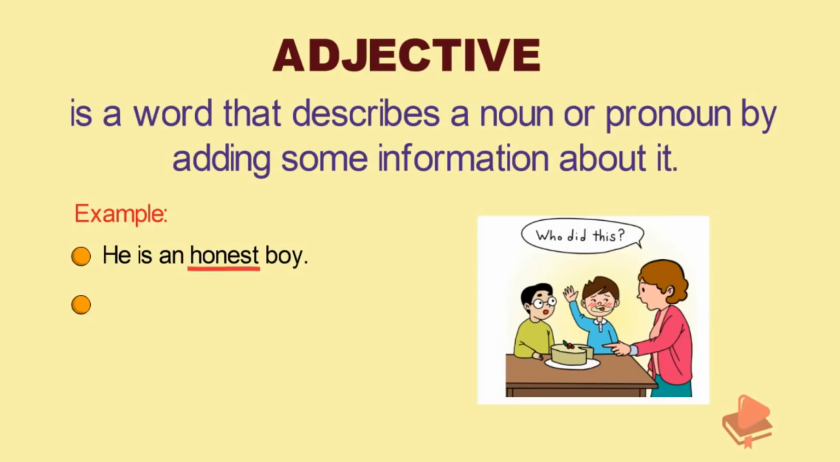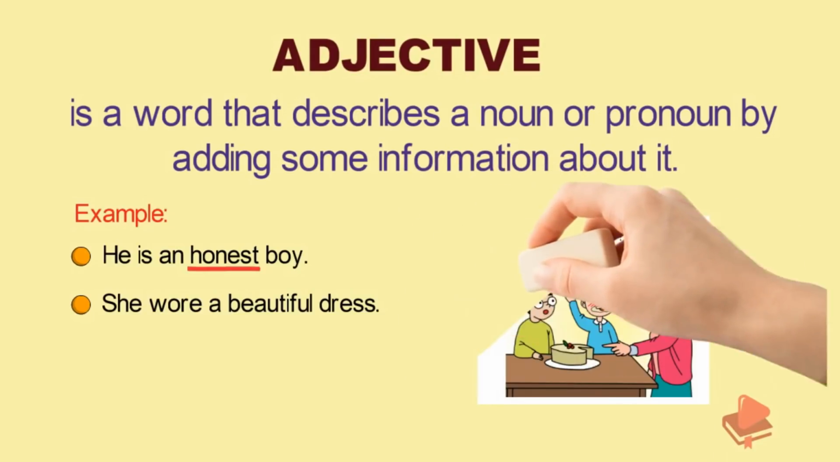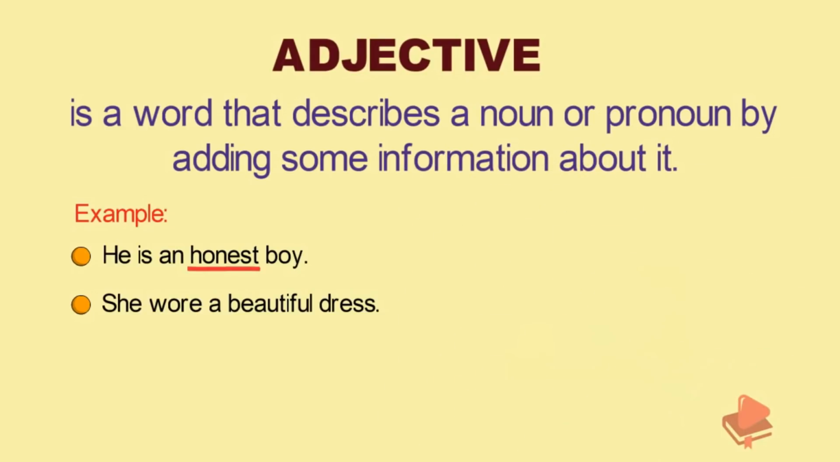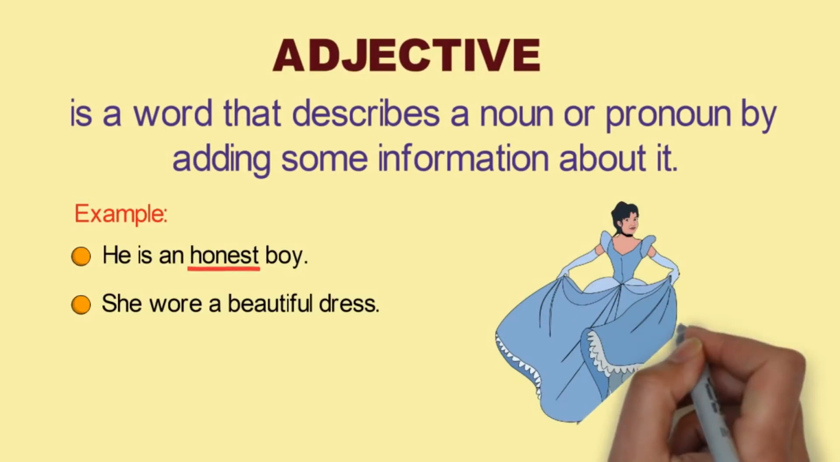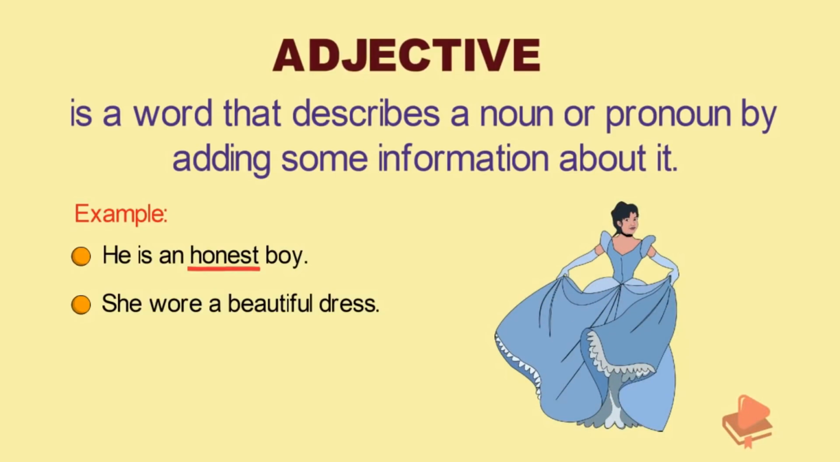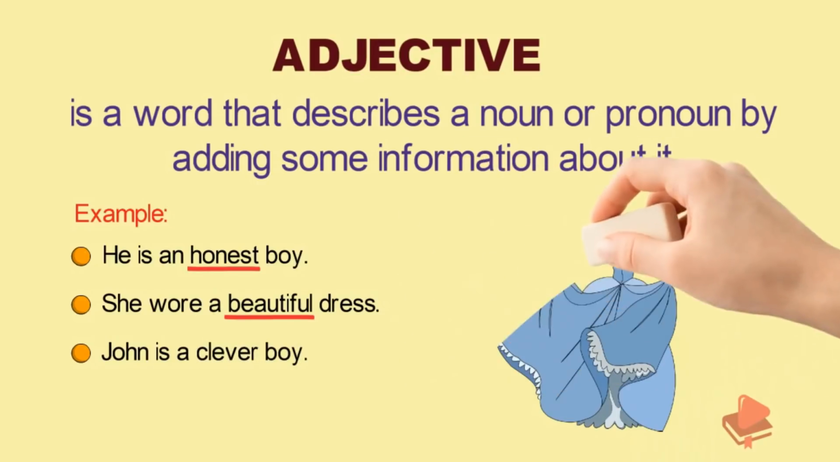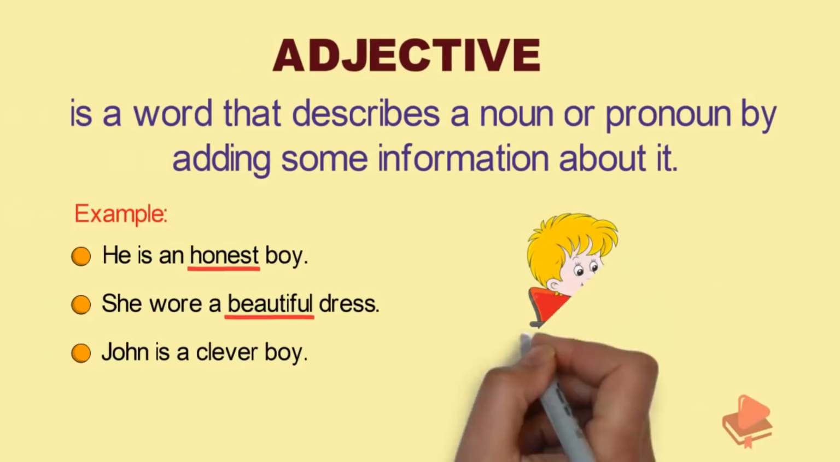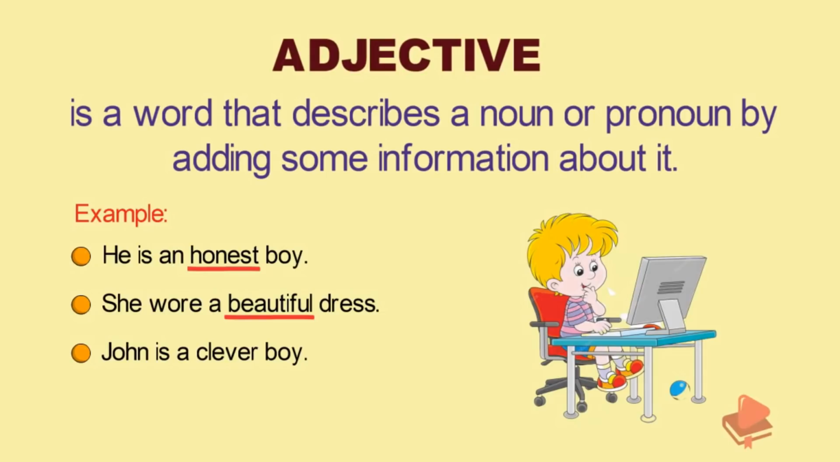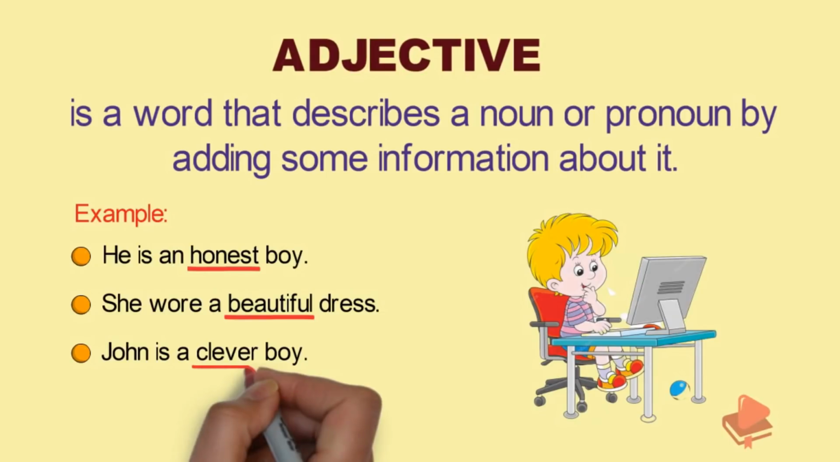Let's see more examples. She wore a beautiful dress. In this sentence, the noun dress is described by adding the information that the dress is beautiful. So beautiful is the adjective in the sentence. John is a clever boy. In this sentence, it describes the noun John by adding the information that he is clever. So, clever is an adjective.